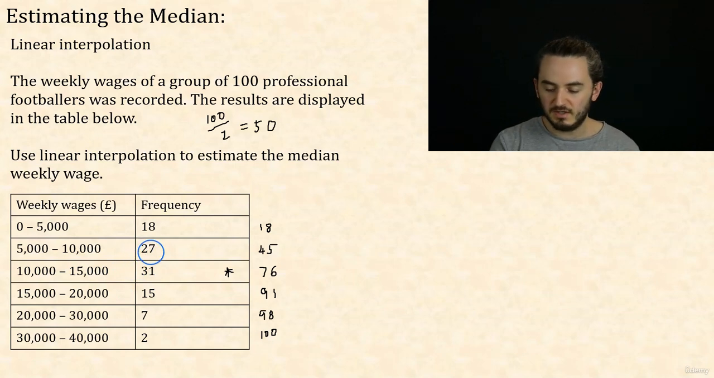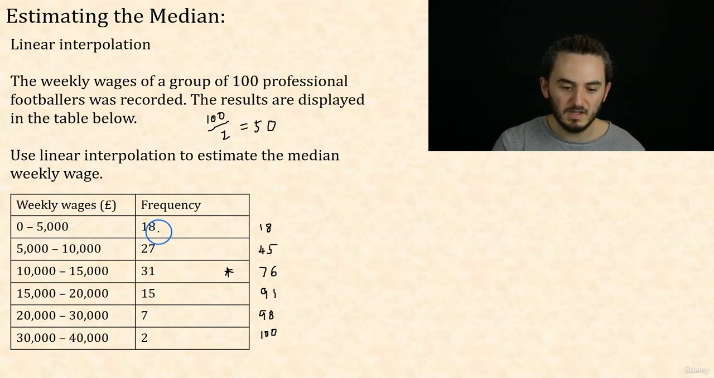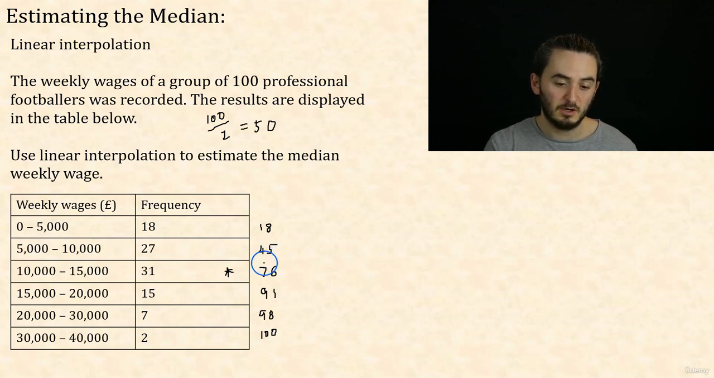So finding the answer involves answering the following question: what fraction of the way into this group is the 50th footballer? Well, we had 45 footballers up to this point. So the 50th footballer is the 5th one beyond that point, because we had 45 and we've got 5 more to get up to 50. So it's the 5th footballer in this group.